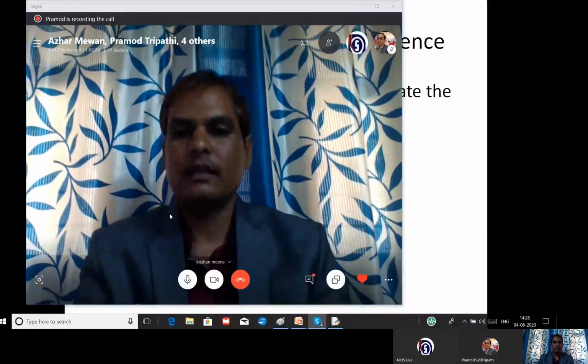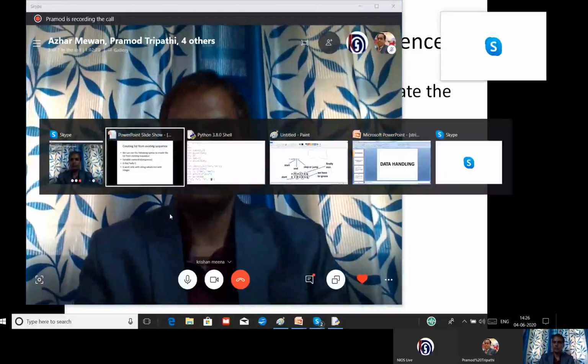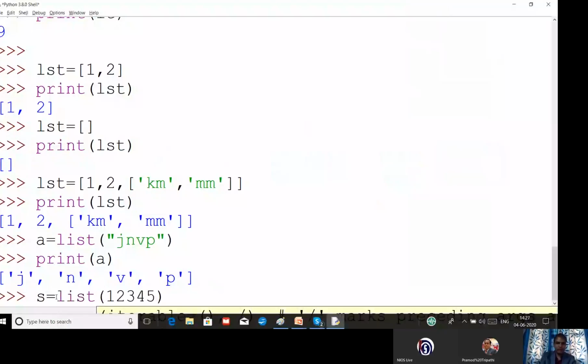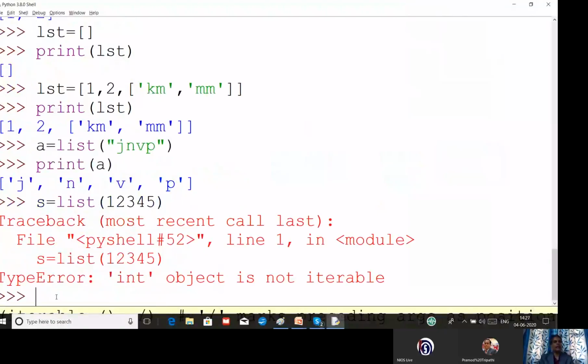For example, I have given a variable. I want to create a list from the number 1, 2, 3, 4, 5, and I am getting an error. At the same time, if the value is written inside inverted commas, you will not get any error.